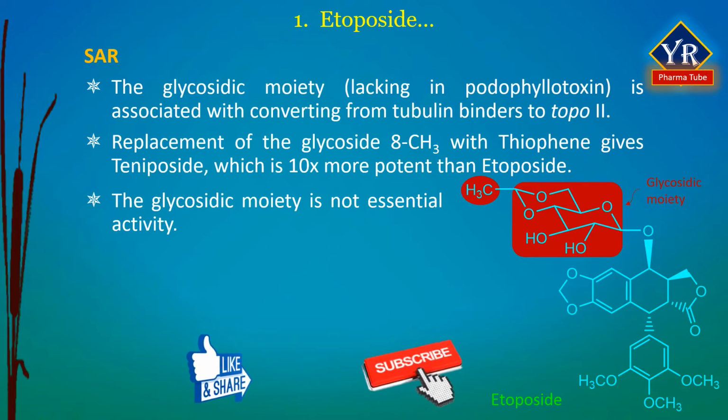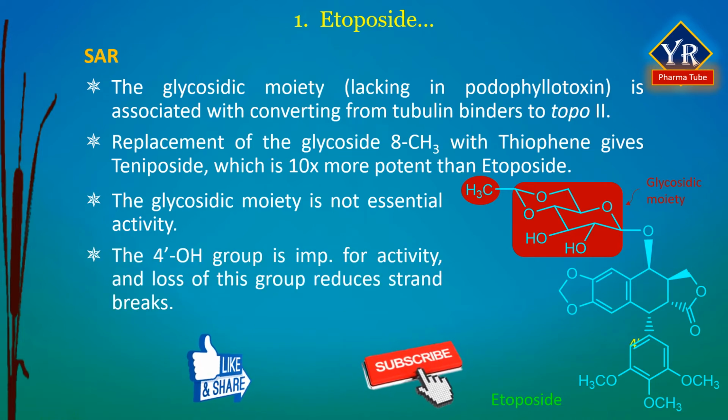The glycosidic moiety is not an absolute requirement for activity, and other more active compounds are known in which it has been replaced. The 4-hydroxy group is important for the activity of the compounds, and loss of this functionality results in greatly reduced levels of strand breaks.